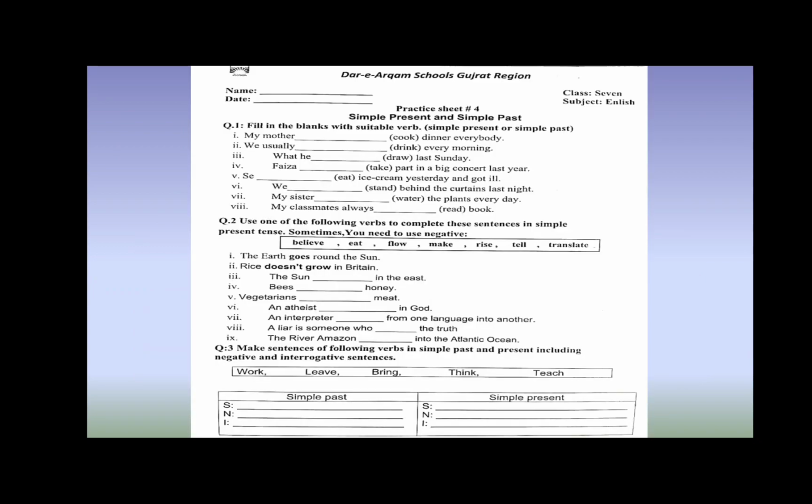Okay, let me read this one for you. Practice sheet number 4. Question number 1. Fill in the blanks with a suitable verb, simple present or simple past. Come to the first option. My mother dash cook dinner